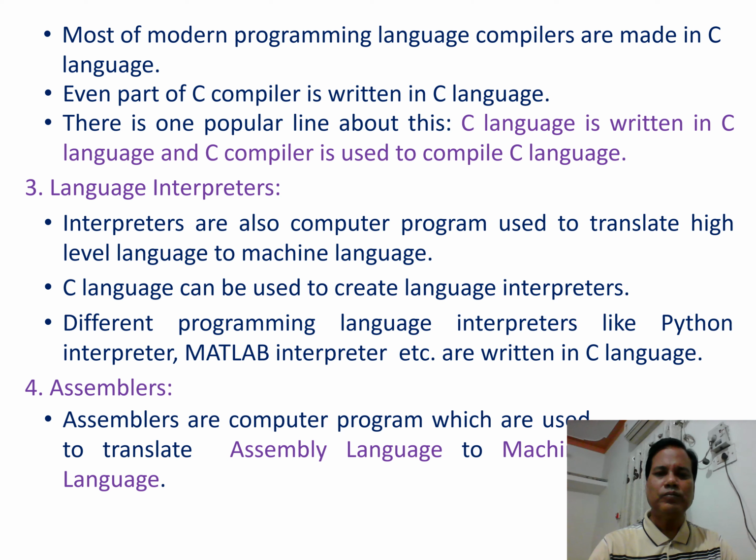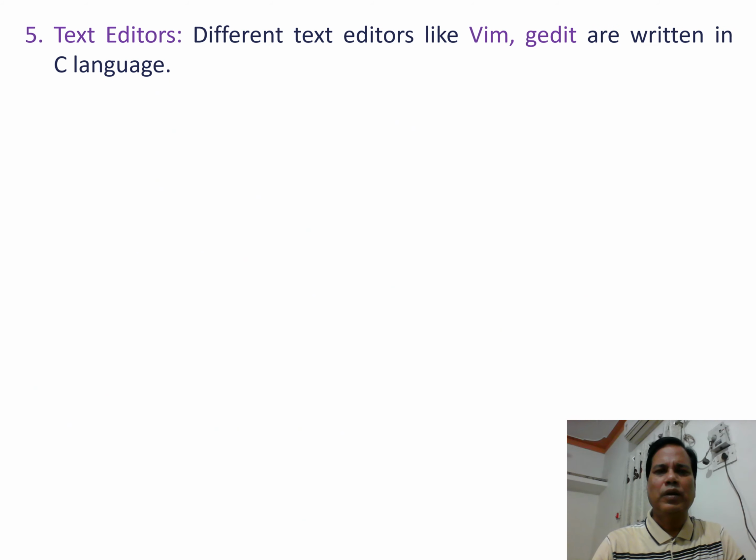Assemblers. Assemblers are computer programs which are used to translate assembly language to machine language. The GNU assembler is written in C. Text editors: different text editors like Vim, Gedit are written in C language.